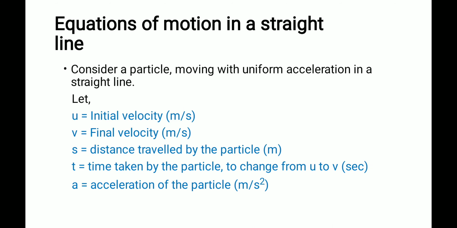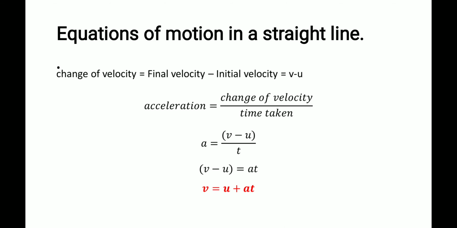S is the distance traveled by the particle during the observation, and t is the time taken by the particle in the time interval. Then small a is acceleration. These are all the symbols we are going to use for derivation.